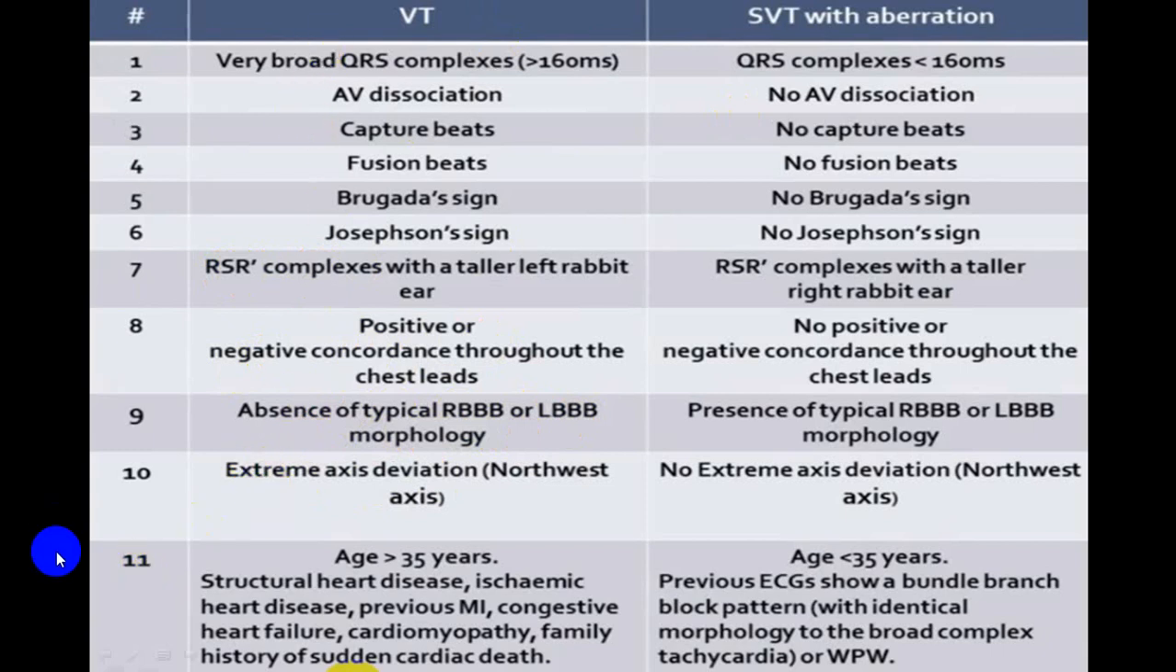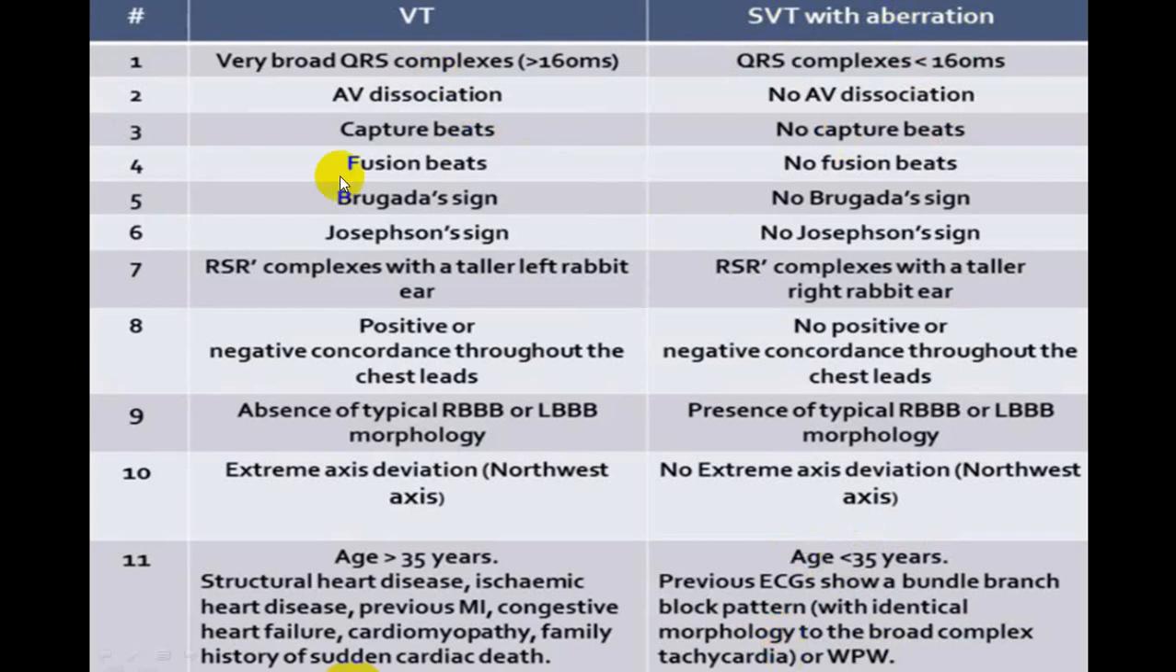Now here he has added one more, that is clinical criteria. Age less than 35 here and age more than 35. Structural heart disease, ischemic heart disease, previous MI, congestive heart failure, cardiomyopathy, strong family history of sudden cardiac death are in favor of VT. While here, this helps you a lot. Previous bundle branch block, typical, or WPW syndrome, and age less than 35, will tell you that it is more in favor of SVT with aberrancy.